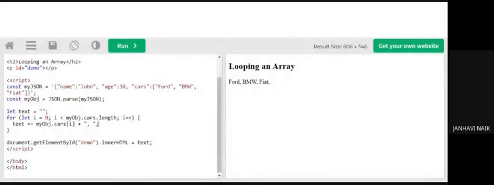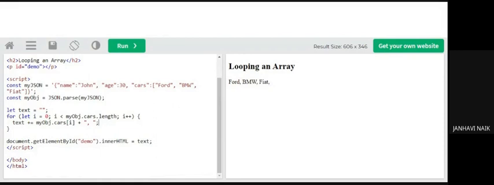This was my previous example. It had a different functionality. For let i equal to 0 till i is less than obj.cars.len, and so on. So if I put those things over here and run, you will get all. But if I don't want the first 2 elements, I can start with the second element. I can do it over here. So what I can control is from which element I can start.